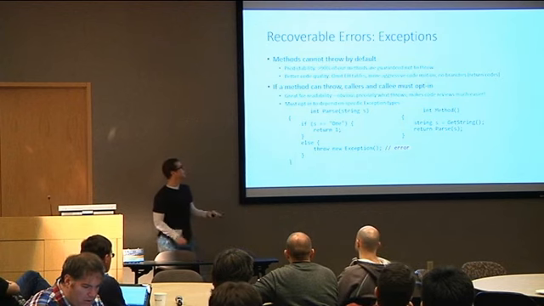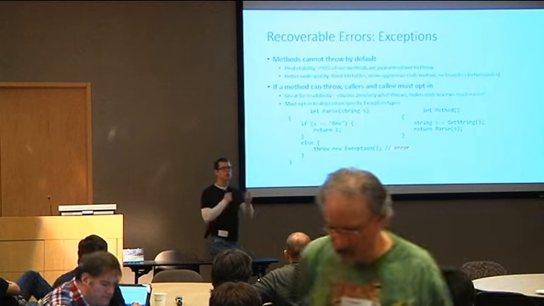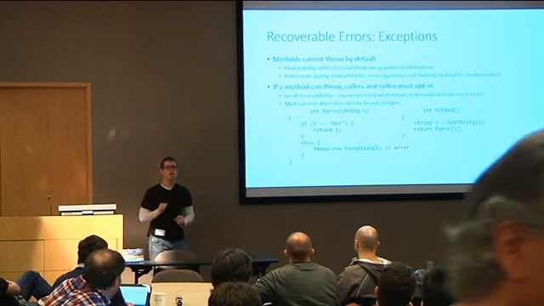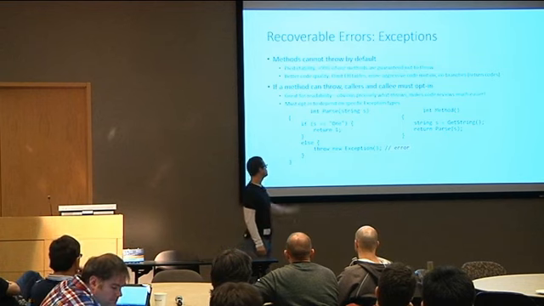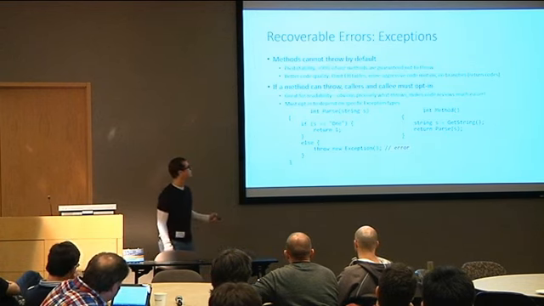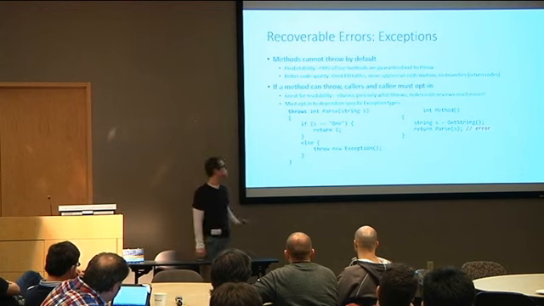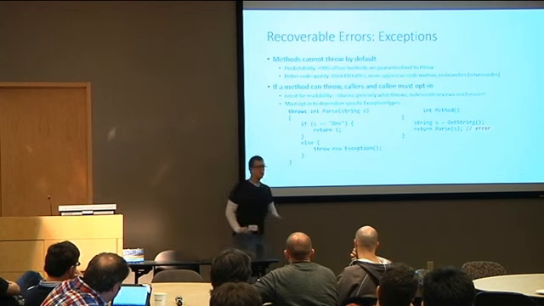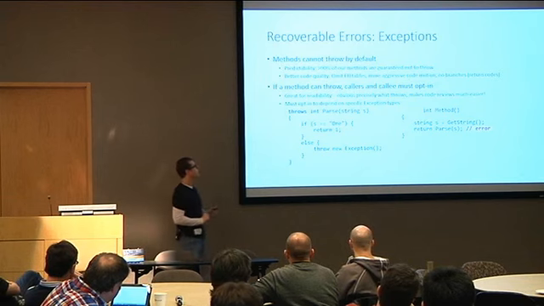So it's much better code quality. If you do want to throw an exception, it requires opt-in from the caller and the callee. First off, if you have a method which throws, you must explicitly state that it throws an exception. Otherwise, you get a compilation error. And once you've stated that this method throws an exception, it now becomes an error from the caller because the caller has not acknowledged that you will throw.